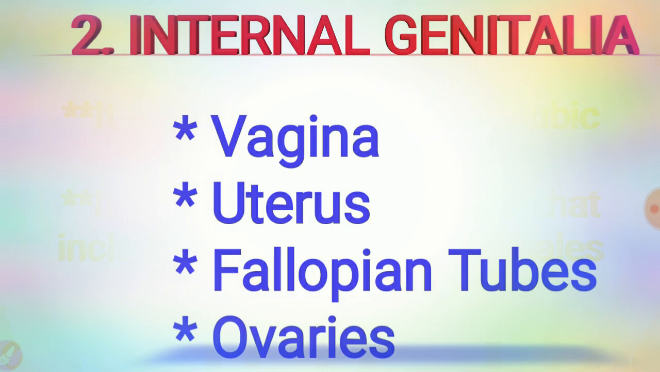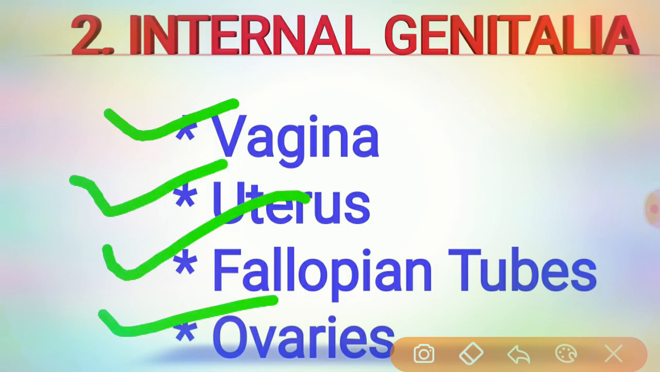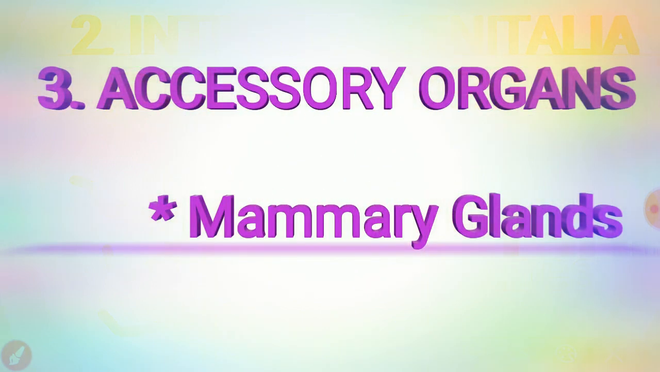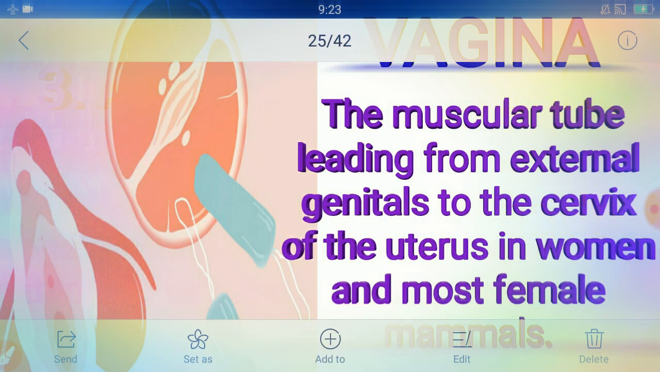Coming to the internal genital organs, there are four main types: vagina, uterus, fallopian tubes, ovaries. Let's discuss them one by one. There are three types of organs: first the external genital organs, second the internal genital organs, and third the accessory organs. Under accessory organs, there is only one gland, the mammary glands. Let's discuss the internal organs now, as we have finished the external organs.